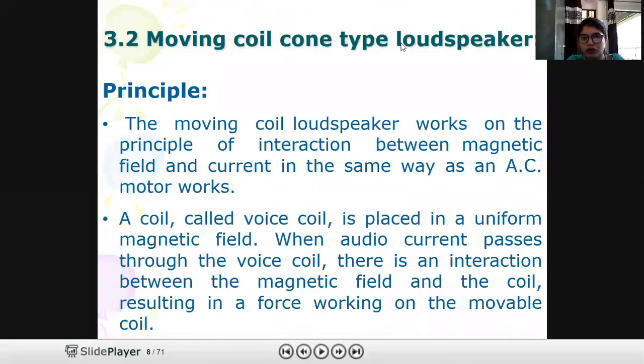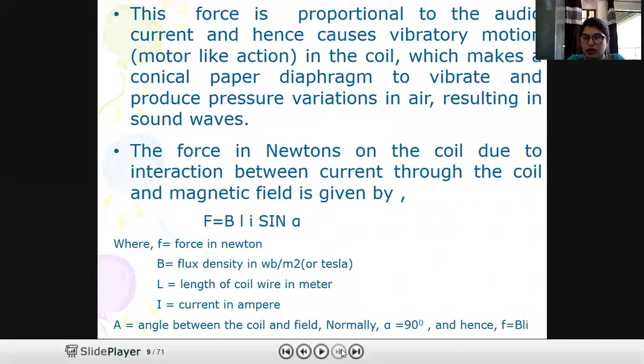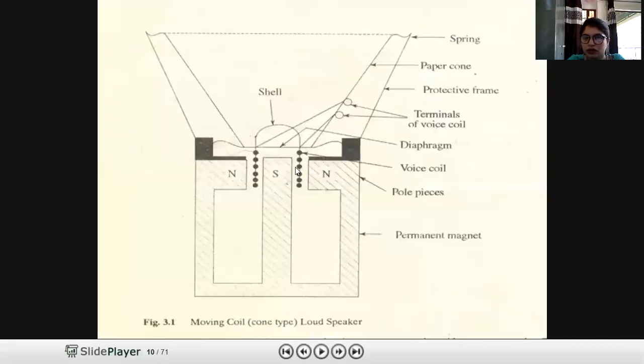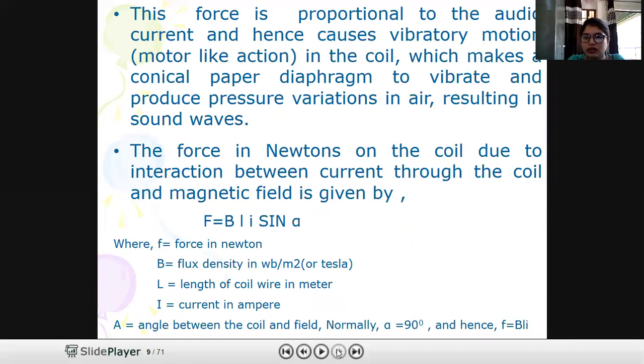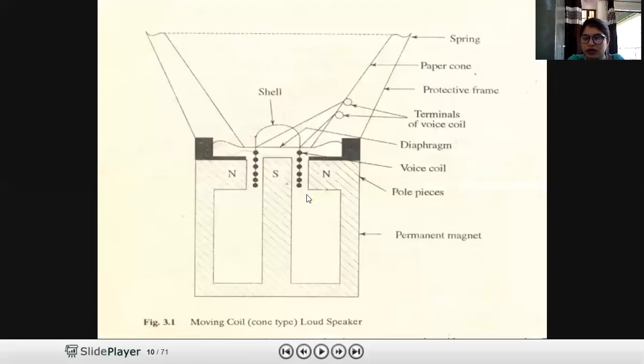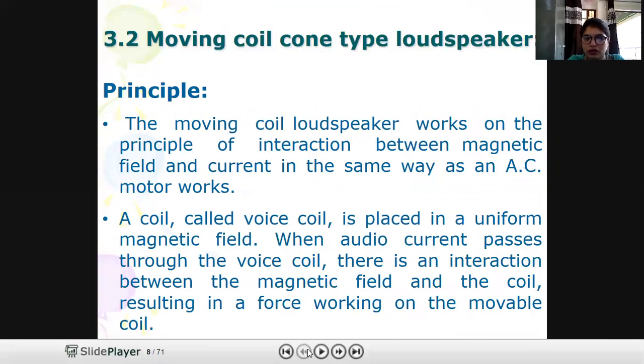Now we will come to the definitions and principle. The moving coil loudspeaker works on the principle of interaction between magnetic field and current. A coil called the voice coil, this is the voice coil, is placed in a uniform magnetic field. As you can see, these coils are placed in between the magnetic field.